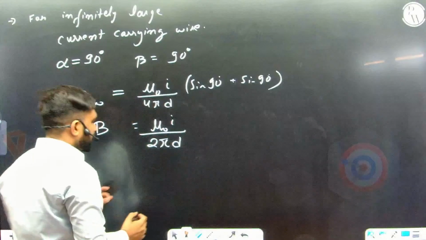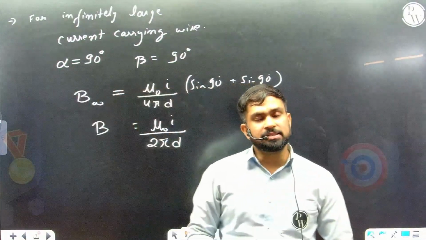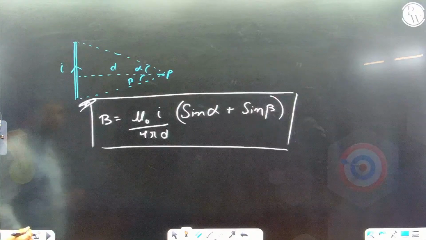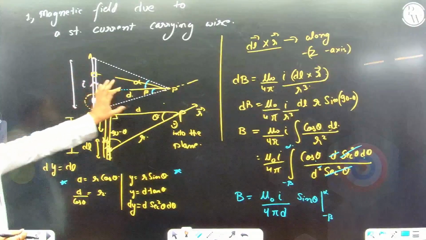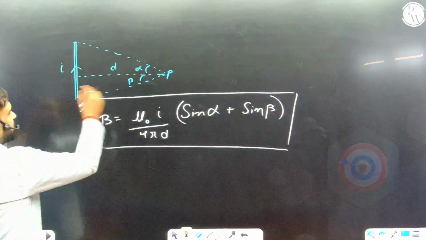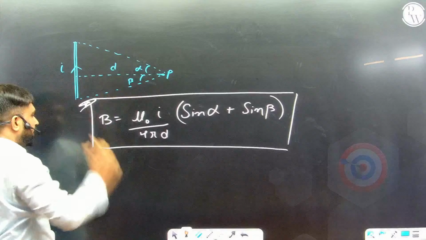Now you can apply the same concept for any type of wire and any type of angle. Let's take an example here. Suppose there was a wire and it carries current. Understood that length of the wire is nowhere to come in this formula, because it is adjusted by the distance and the angles, so it is already taken care of, so we need not worry.